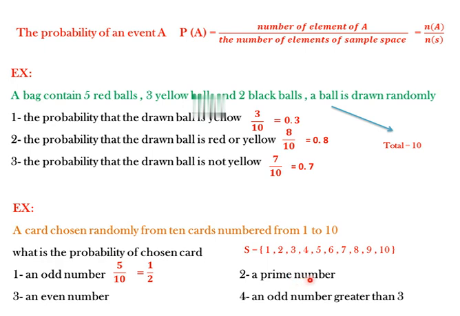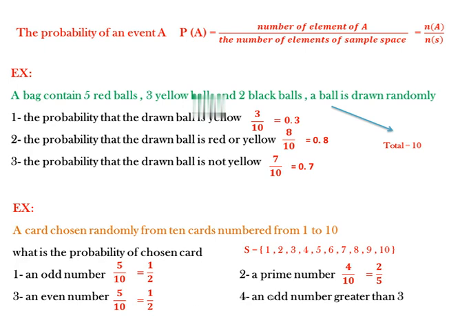Number 2, a prime number. Search the sample space. How many primes? 2, 3, 5 and 7 only. How many primes? 1, 2, 3, 4, then 4 over total, 4 over 10, will be 2 over 5. Number 3, the probability of choosing a card with an even number. Search for even numbers: 2, 4, 6, 8 and 10. How many even? 1, 2, 3, 4 and 5. Then 5 over total, 5 over 10, equals 1 over 2.